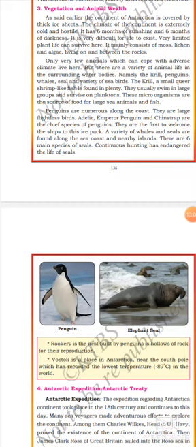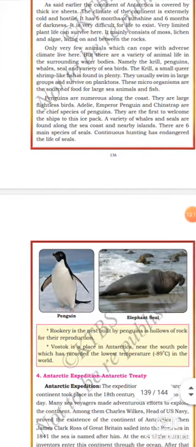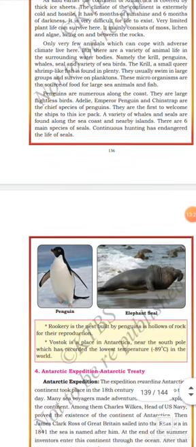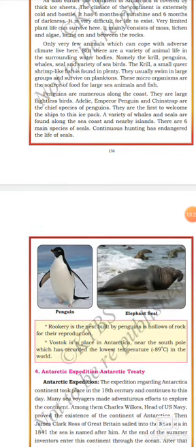Plenty means more. Okay. They usually swim in large groups and survive on planktons. These are microorganisms. Micro means small. These small microorganisms are the source of food for lower sea animals and fish.